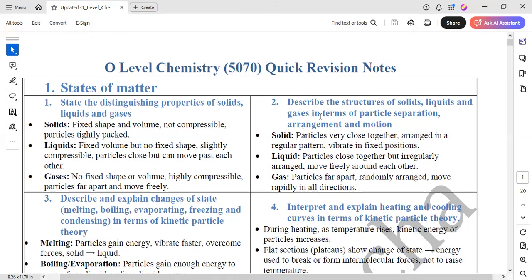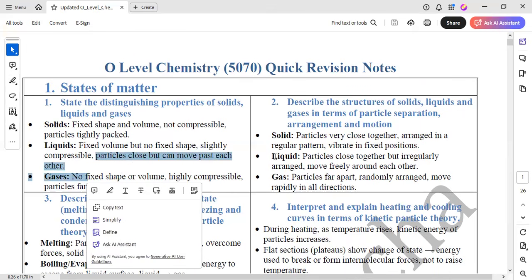On the other hand, if you have to describe the structure of solid, liquid, and gas in terms of particle separation, then you have to discuss it in a bit more detail. For example, solid particles are very close to each other, arranged in a regular pattern, and vibrate about a fixed position. Liquid particles are close together but irregularly arranged, moving freely around each other. They are sliding past each other. Particles are close but can move past each other.